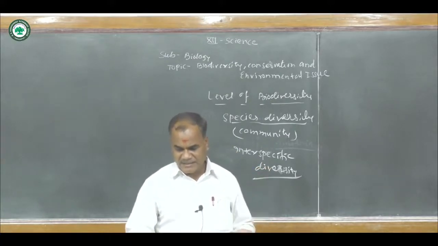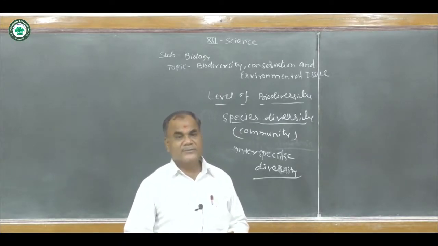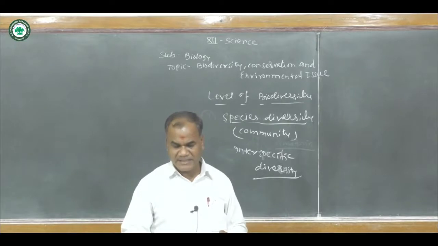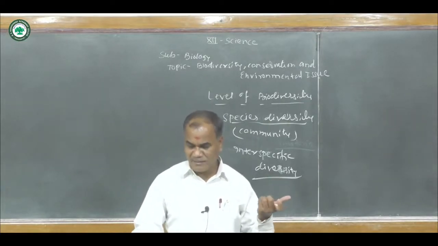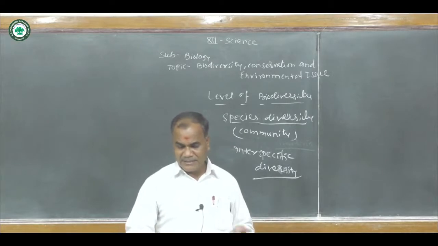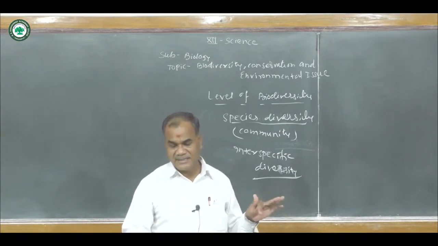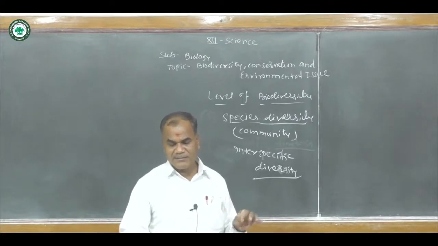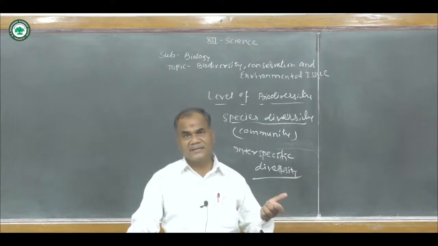The next point is that species diversity deals with the variety of species. That is, a variety of species can be found, and it deals with the richness of species, even where the number of individuals is different.